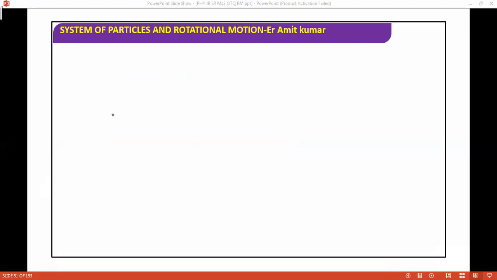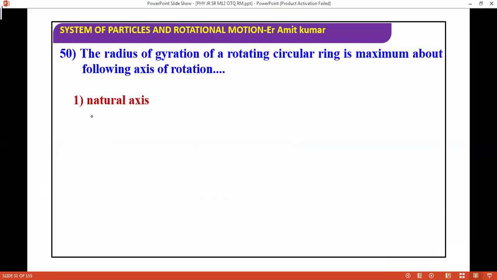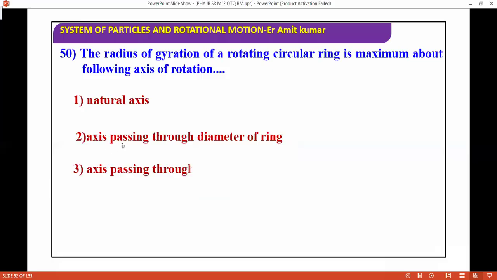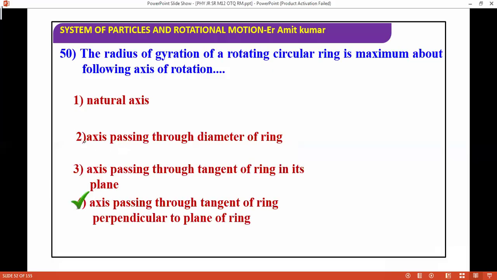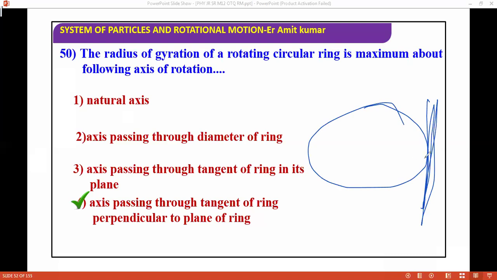Next question: the radius of gyration of a rotating circular ring is maximum about which axis? The correct answer is the axis passing through the tangent of the ring and perpendicular to the plane of the ring. This is the ring, and if the axis is tangent to the ring and perpendicular as well, then our radius of gyration will be maximum.